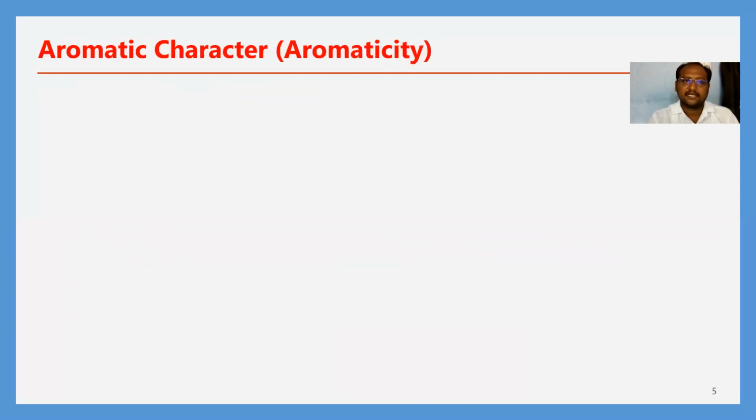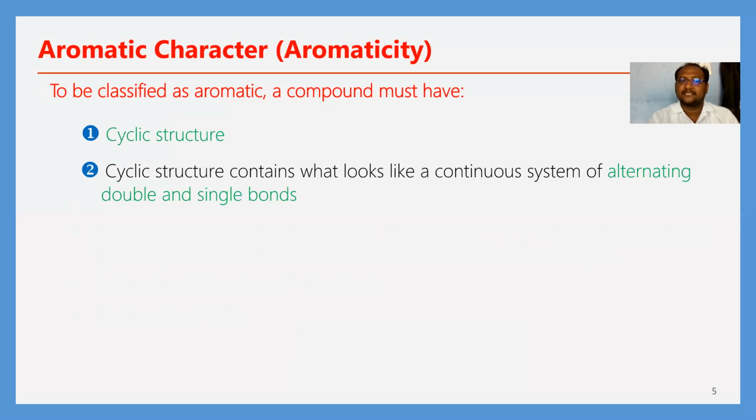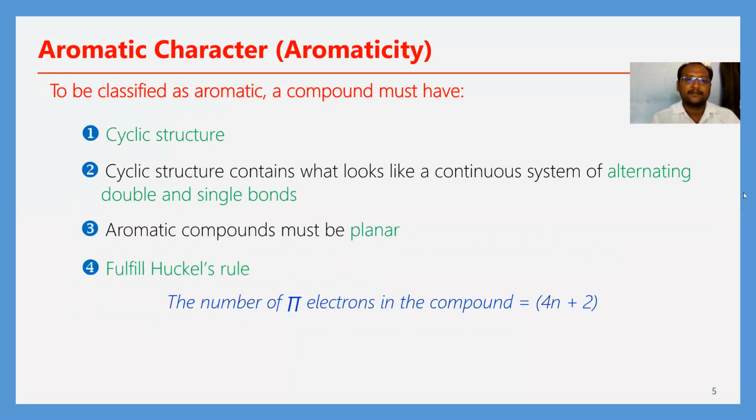Next, the aromatic character or aromaticity. A compound is said to be aromatic when it satisfies or follows some conditions, some rules. These conditions are, first, a cyclic structure.